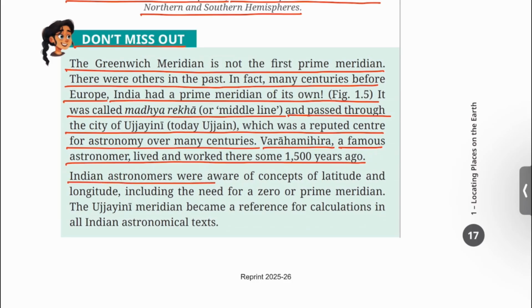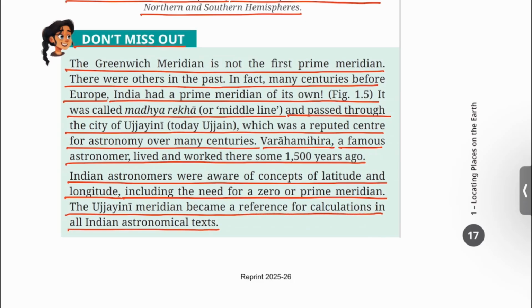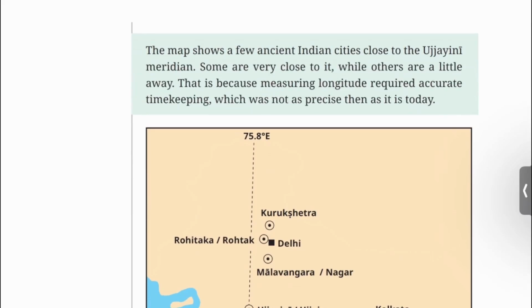Indian astronomers were aware of concepts of latitude and longitude, including the need for a zero or prime meridian. The Ujjaini meridian became a reference for calculations in all Indian astronomical texts. The map shows a few ancient Indian cities close to the Ujjaini meridian. Some are very close to it, while others are a little away.